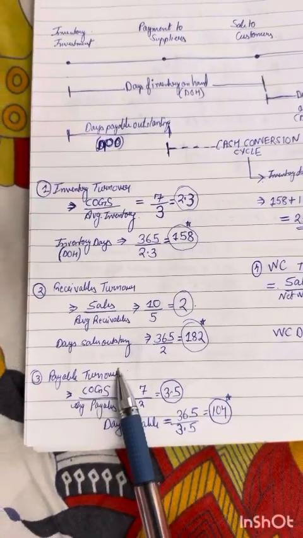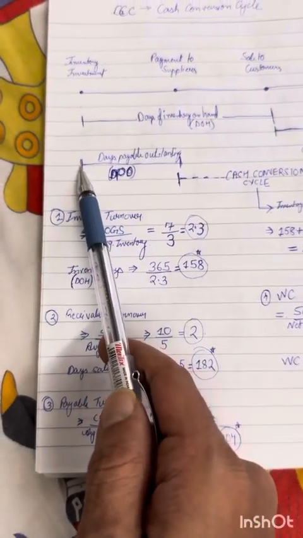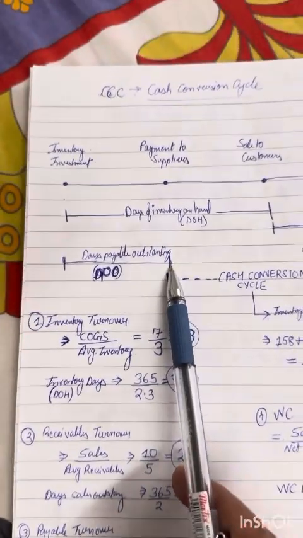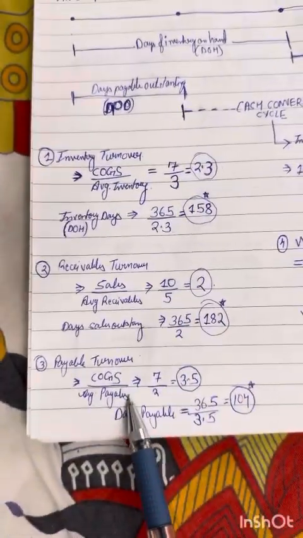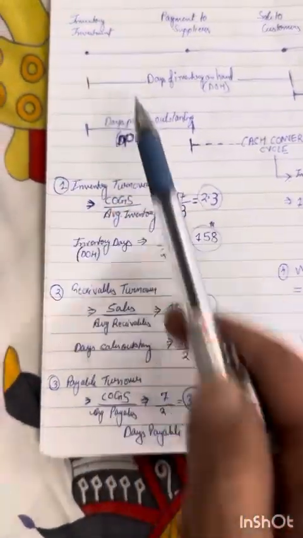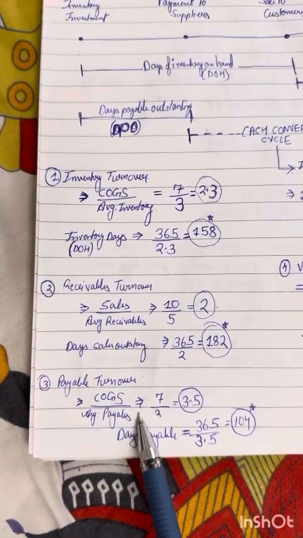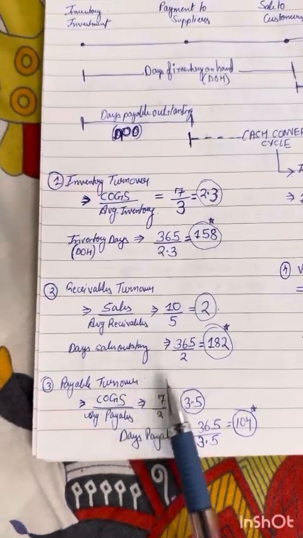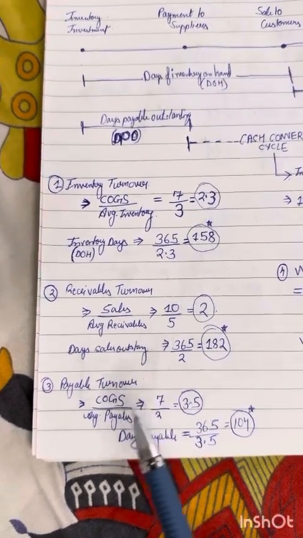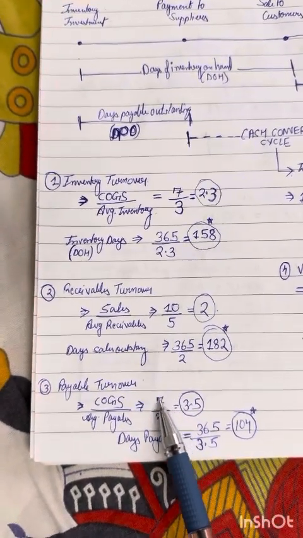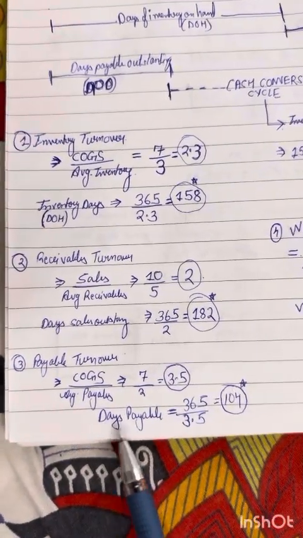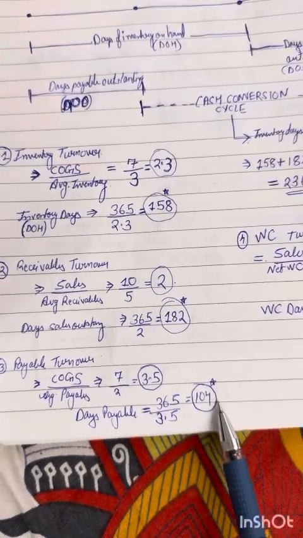Similarly, payable turnover. How many days does it take for you to pay your suppliers? How to calculate this? We again move back to COGS because you're talking about suppliers. COGS divided by average payables gives you the payable turnover. How many times does it turn in a year? So COGS divided by this gives 3.5. Again, same formula: days payable is 365 by 3.5, which is 104 days.